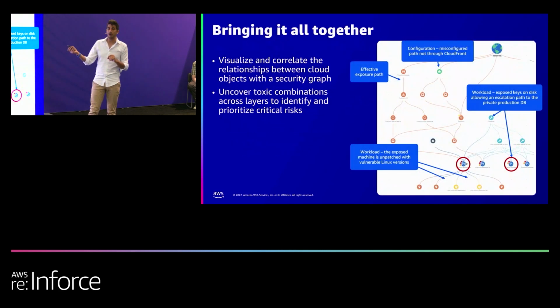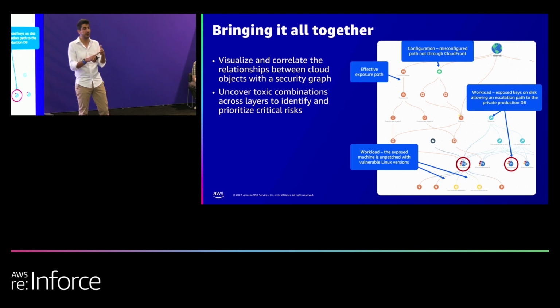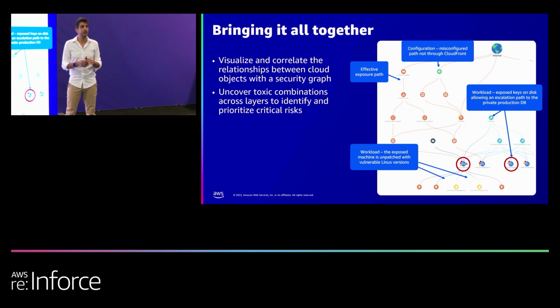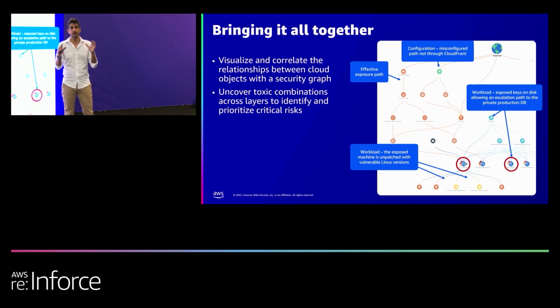Now, here is the killer app. We could have placed this analysis in different sections of the graph, different graphs, but we didn't. We actually took all of this and we layered it on one single graph. The single graph is what allows us to identify exposures side by side with lateral movement path, with vulnerabilities, with secrets exposed, with threat alerts, and anything else that we add to the graph just builds on top of it and allows us to uncover what we call toxic combinations of risks.